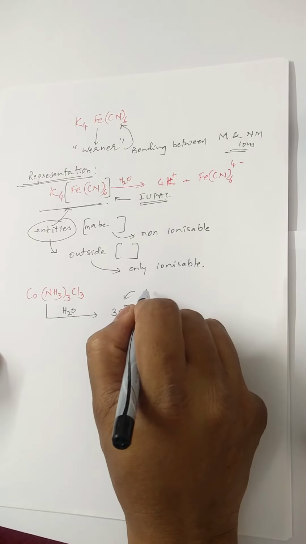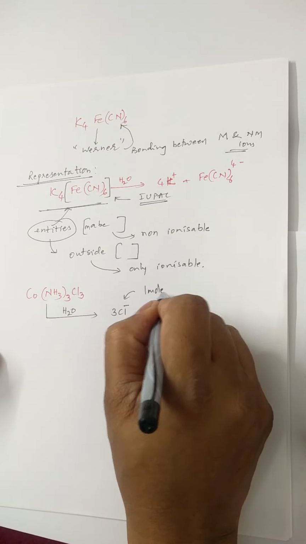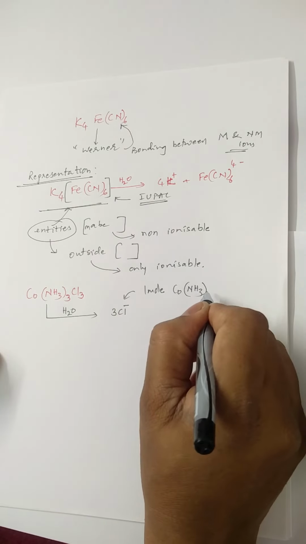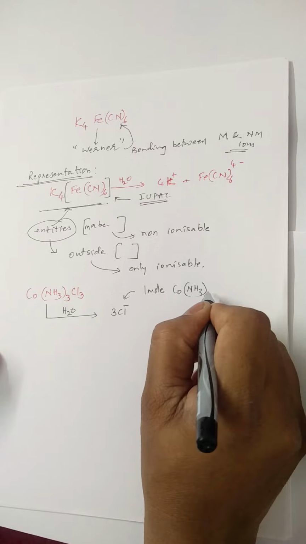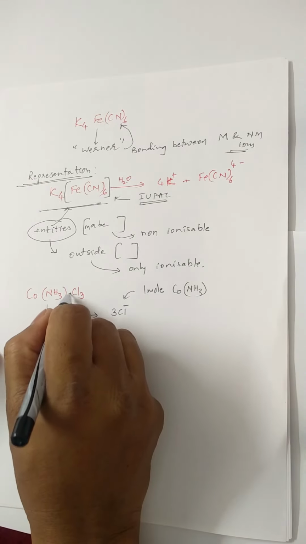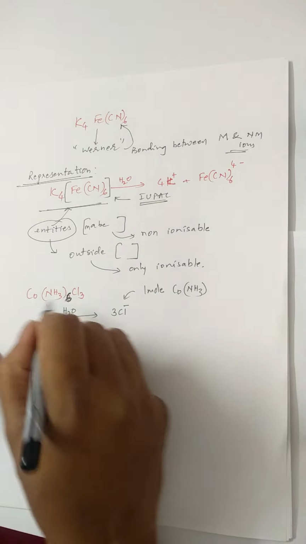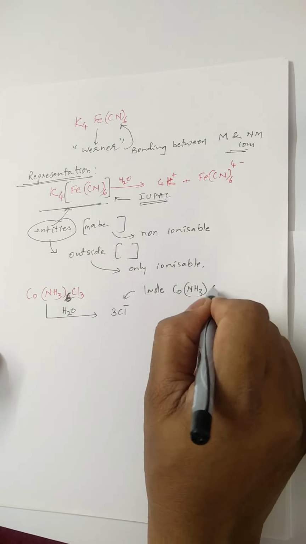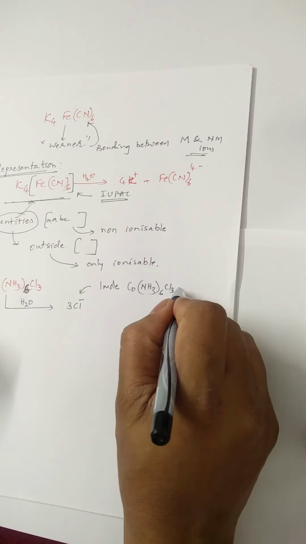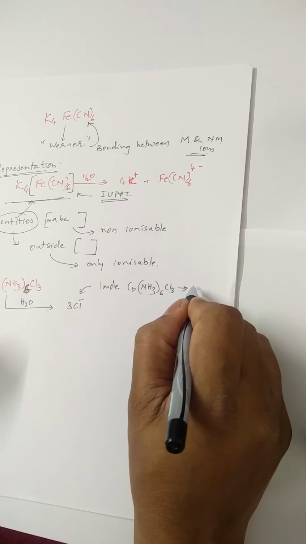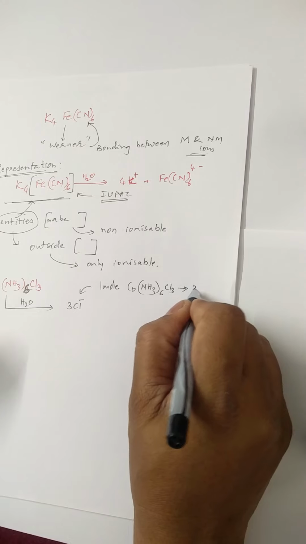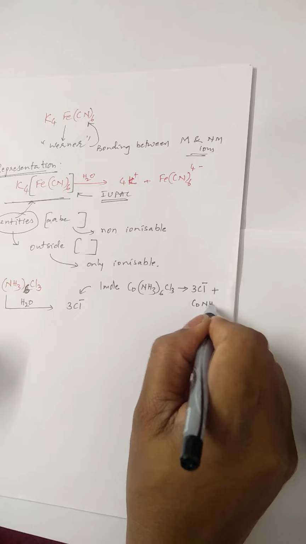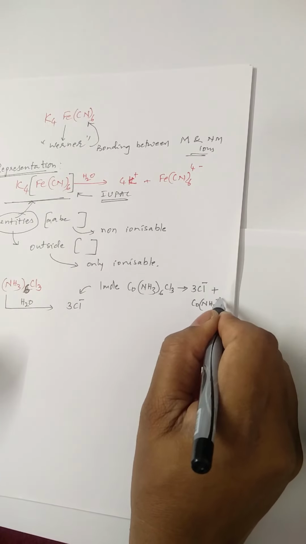When 1 mole of Co(NH3)6, we take it as 6, why it is 6 we will get to know afterwards. When 1 mole of Co(NH3)6Cl3 is added to water, we will get 3 Cl- along with [Co(NH3)6]3+.